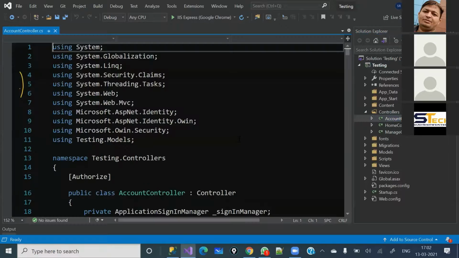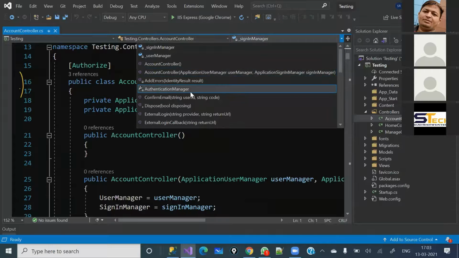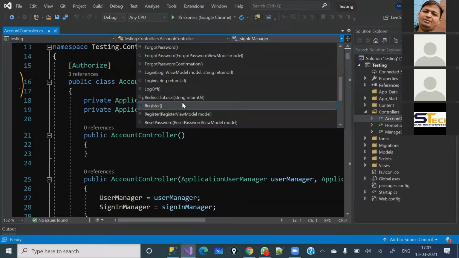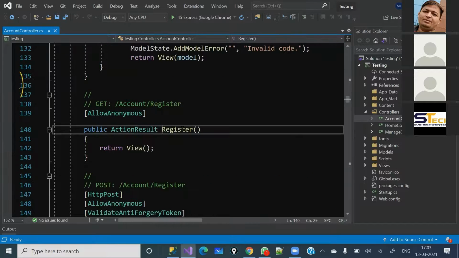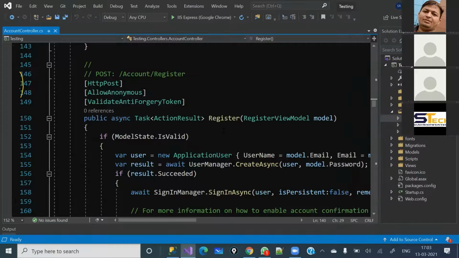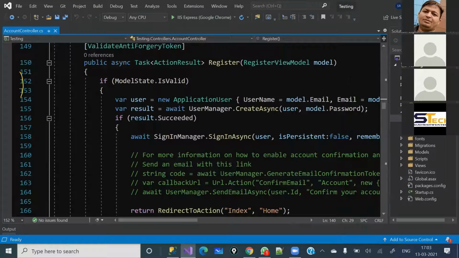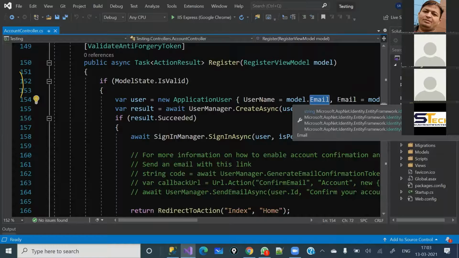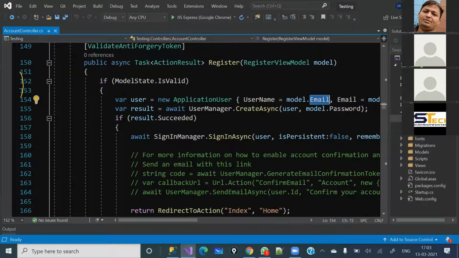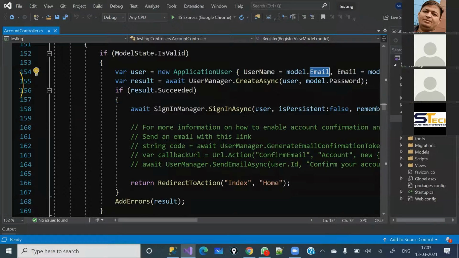I am going to the account controller and I will go to the register page here. So what is going on here? If you come to the register action, this is the post method which is going to create your user details. Like you have seen, there were register and login options. Whenever you fill the form with email ID and password, once you put those details, it will create that user information. It will assign it to the table ASP.NET users, and then it will directly allow you to log in, right?